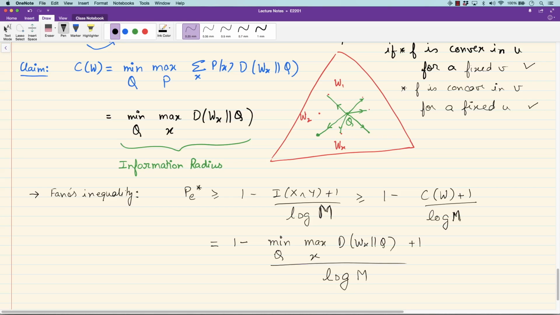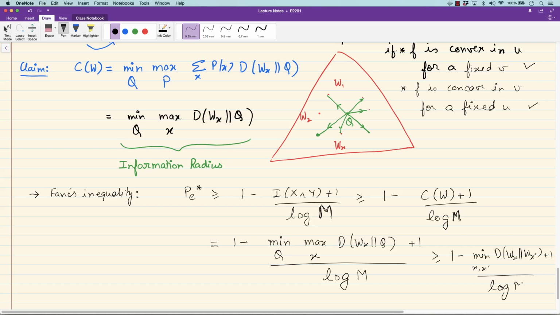But by substituting any particular q, we'll only get a larger quantity and therefore a weaker bound. So you can substitute any q of your choice. Therefore, we can substitute a q which is equal to some other W_x' for any x', and then you can convince yourself that this bound can be further weakened to this one, with the divergence between W_x and W_x', plus 1, divided by log m.